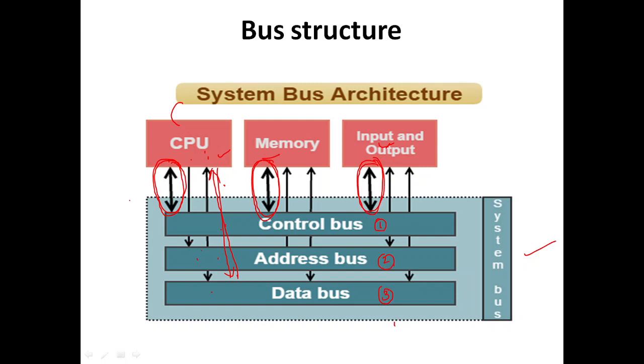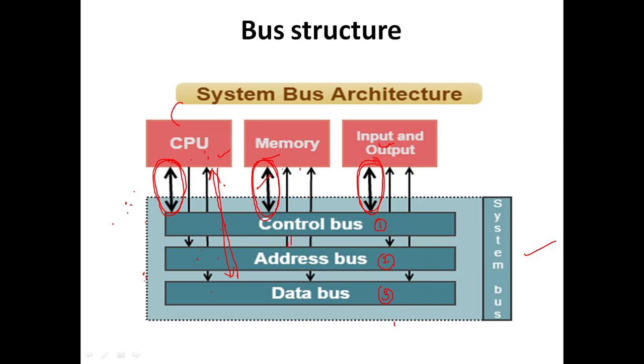But when it comes to the CPU and the address bus, the CPU will transfer the address to the address bus, but the address bus will not transfer anything to the CPU. When it comes to the memory, see here, this address bus is CPU to memory, it was not there.